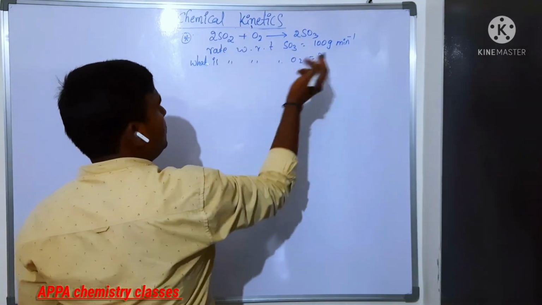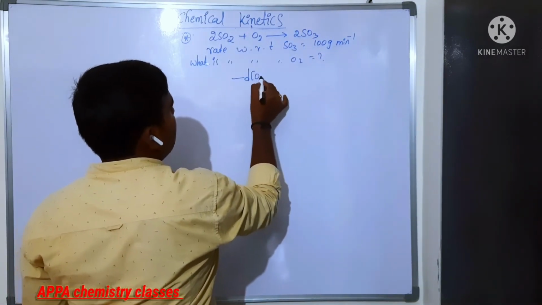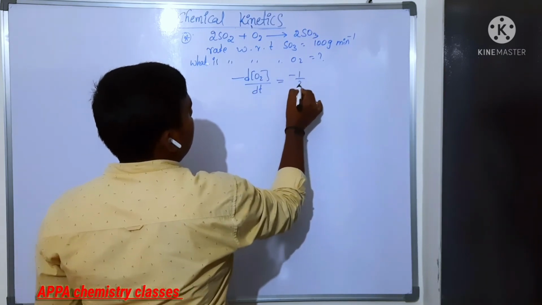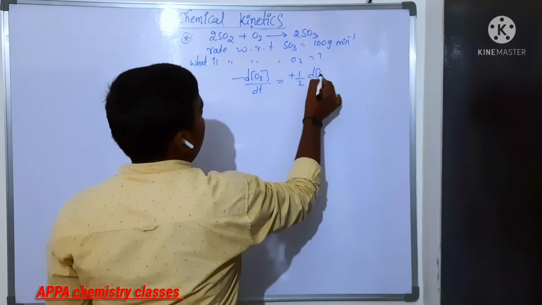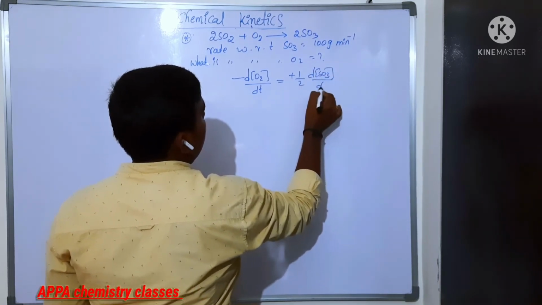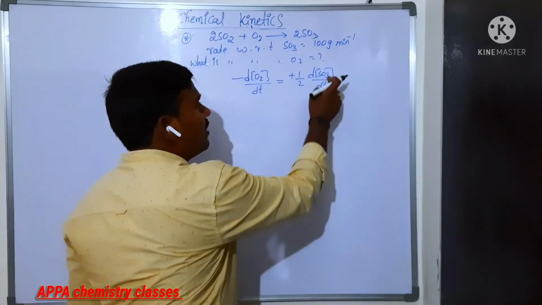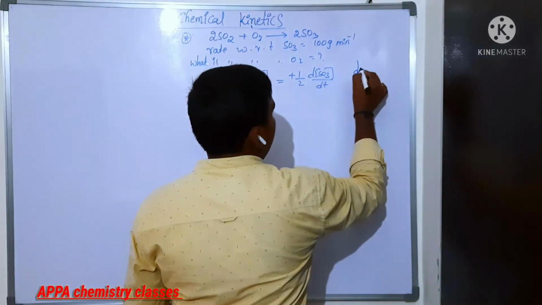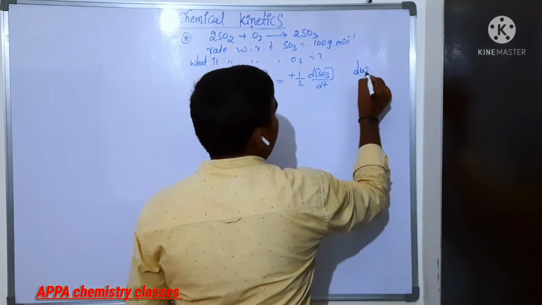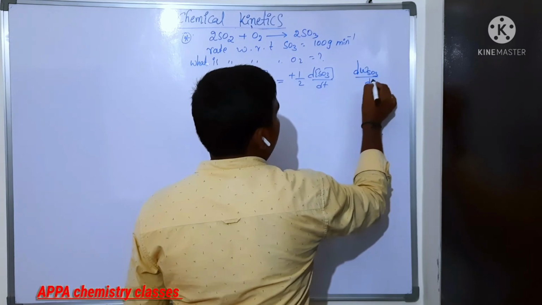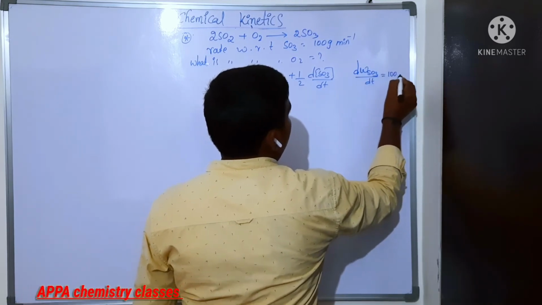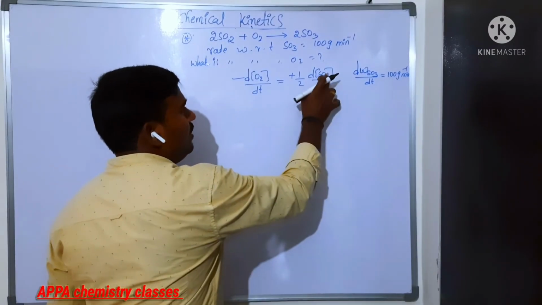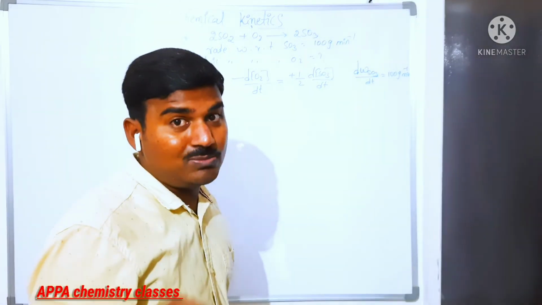Now, is that balanced equation? Yes. Rate of disappearance of oxygen is equal to 1 by 2, half into rate of appearance of SO3. Now they are not given in terms of concentration, they are given in terms of grams. The rate of appearance of SO3 by dt, they gave 100 gram per minute. This value they given, not the mole per liter concentration value.